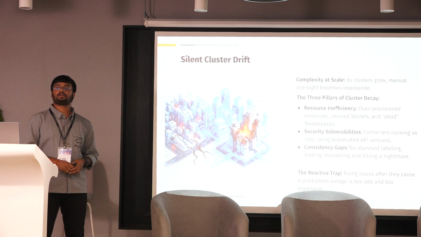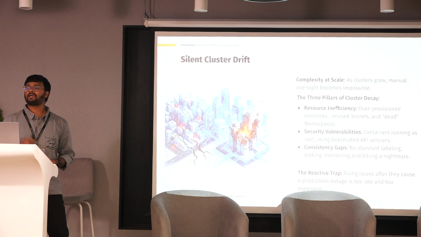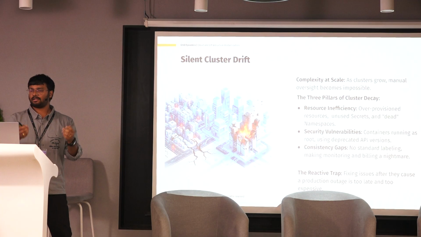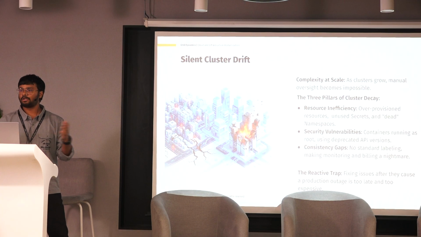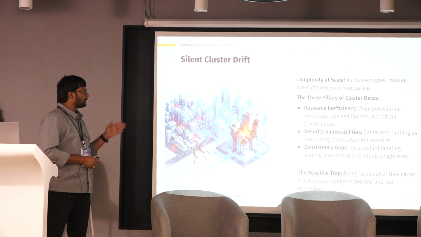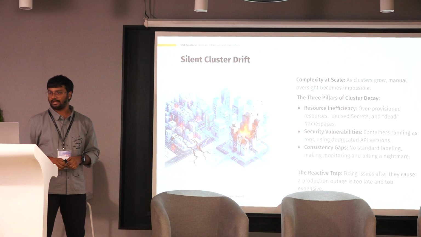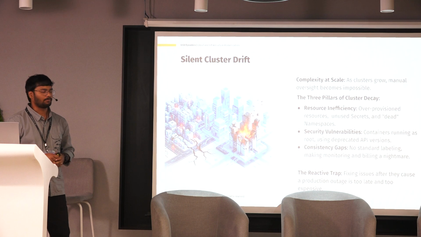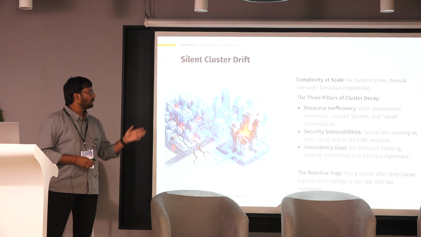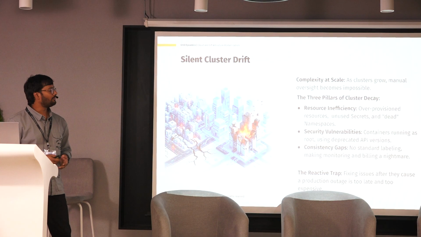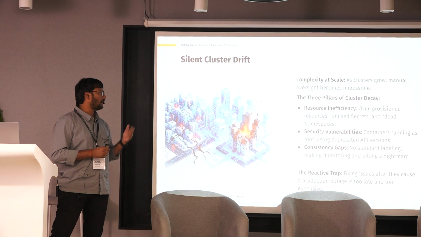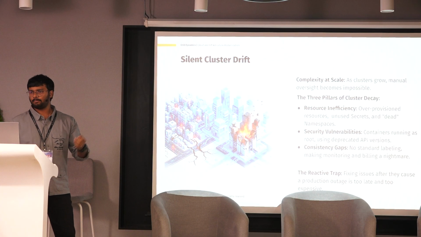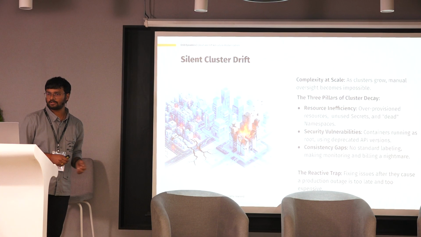As I mentioned, there is huge complexity if you are not following the best practices at scale. There will be a silent cluster drift in these cases, as I already said, going from small to big without identifying the challenges. Here there are 3 major pillars of cluster decay. These conditions we call cluster decay, and these are the key pillars of that. One is resource inefficiency, like over-provisioning of resources without identifying the exact problem, unused secrets, and dead namespaces which are not used. These are a couple of examples; many things come under resource inefficiency.